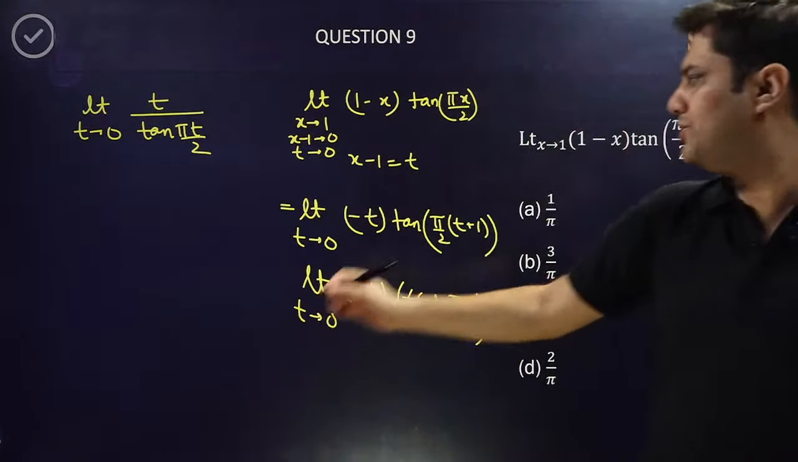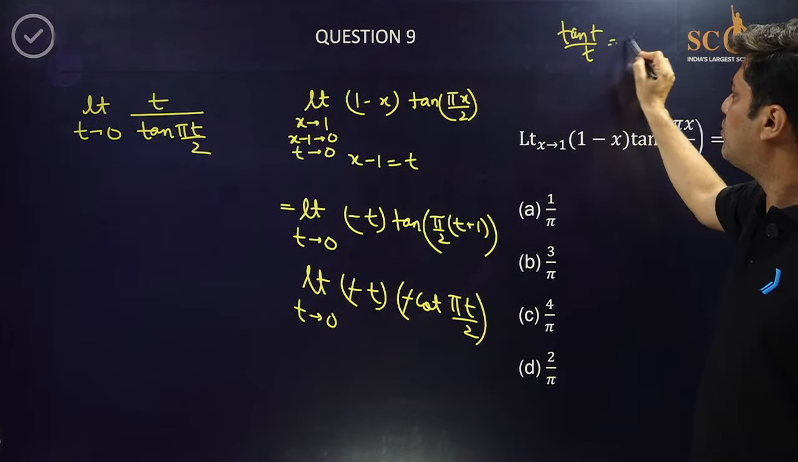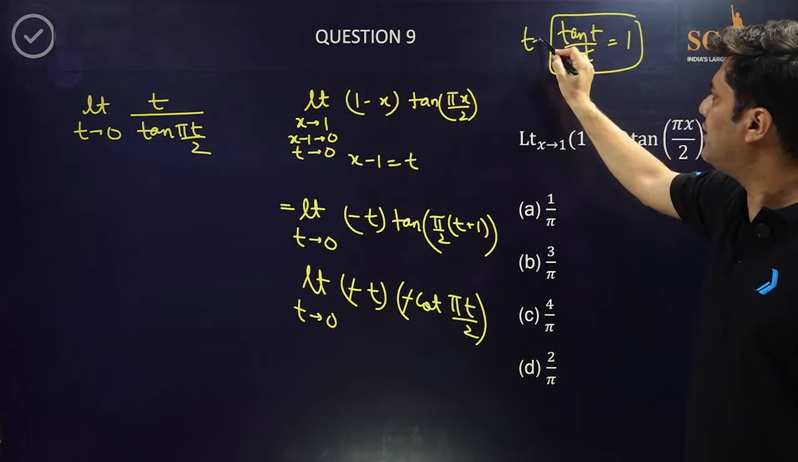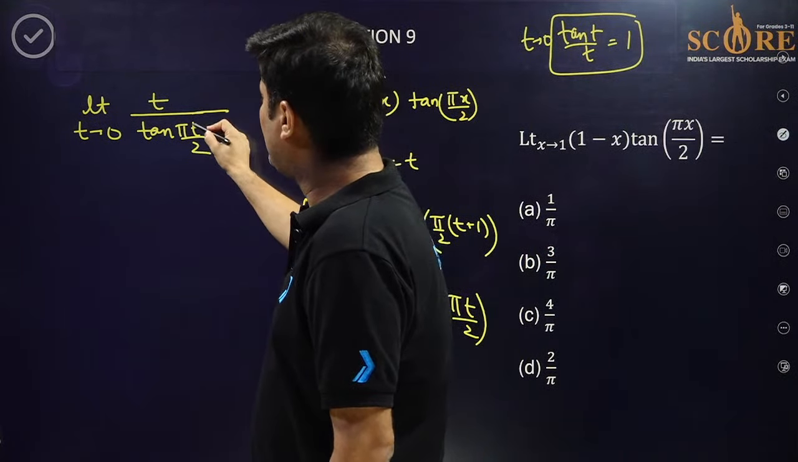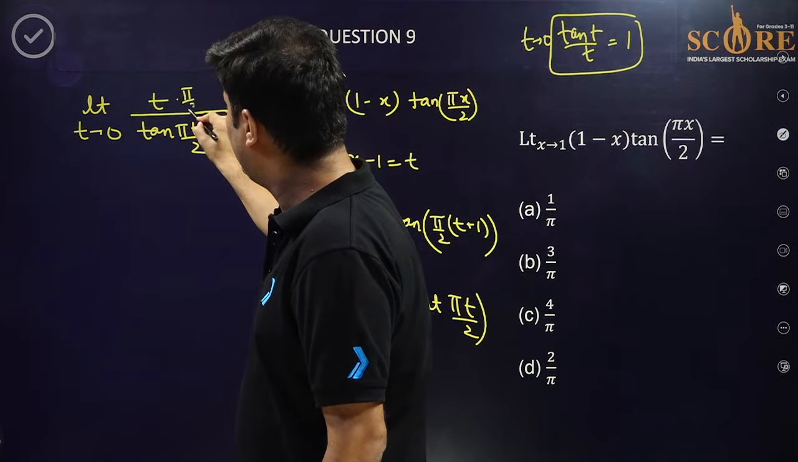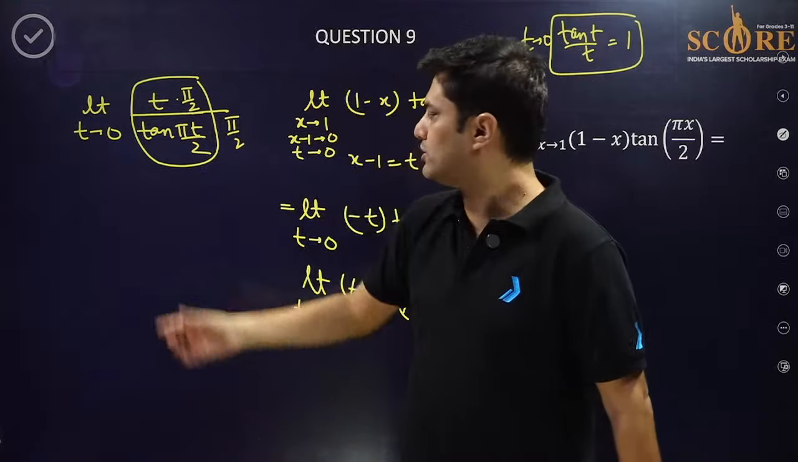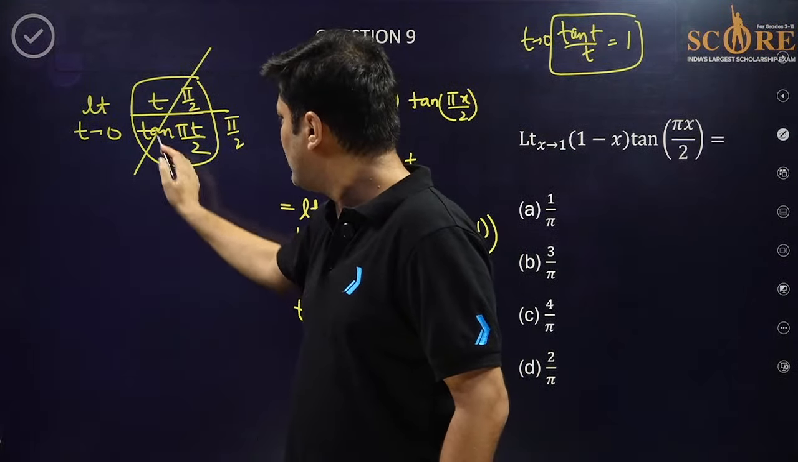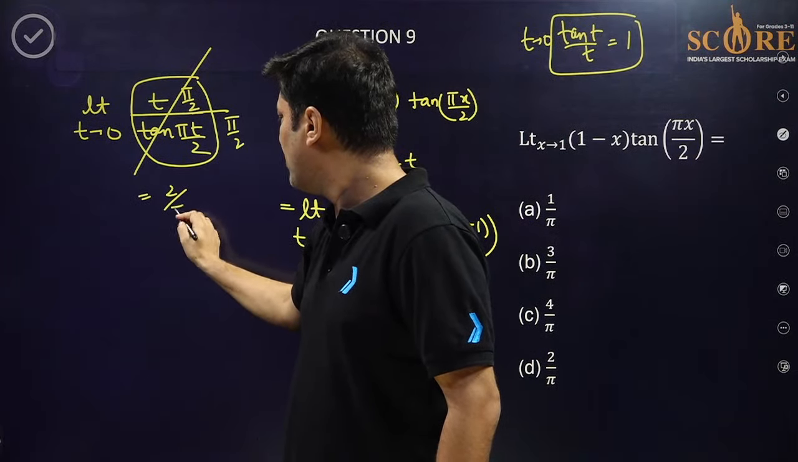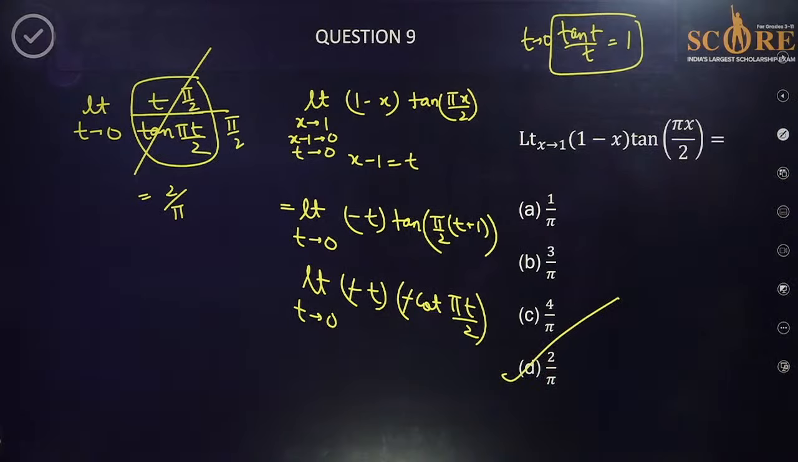I hope everyone knows this limit that tan t by t has limit equal to 1 if t is tending to 0. So here tan pi by 2 t is there, so multiply with pi by 2 and divide by pi by 2. So this limit becomes 1 because tan theta upon theta is 1. So this is 1. So the answer is 1 upon pi by 2, that is 2 by pi. So 2 by pi is the right answer.